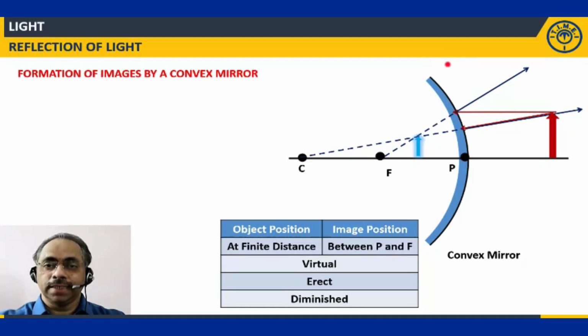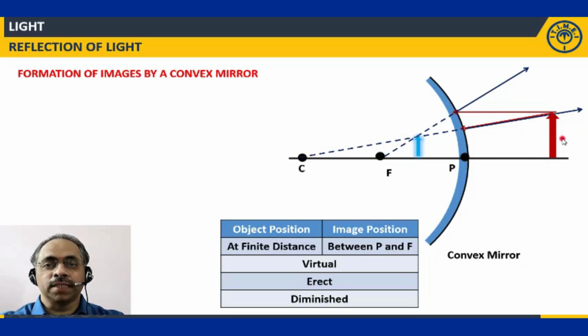Now, when I say it is diminished, when the object was placed at infinite distance also it was diminished. Now also it is diminished. Do you find any difference in these two diminished cases? Yes. When the object was placed at infinity, the image was highly diminished at the principal focus only.